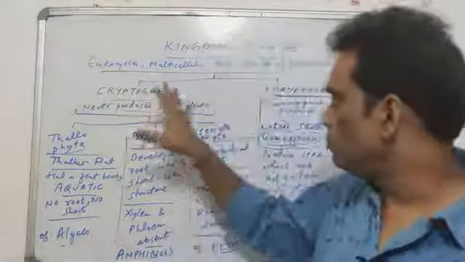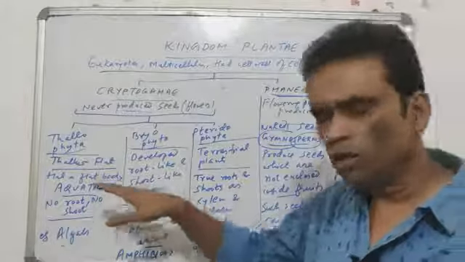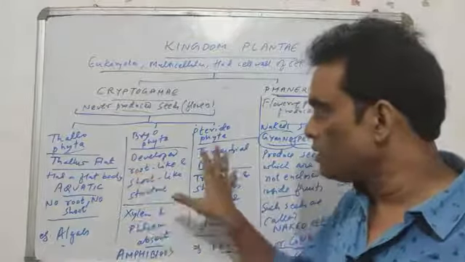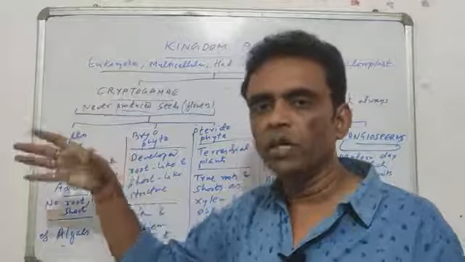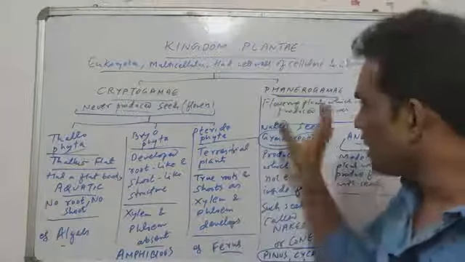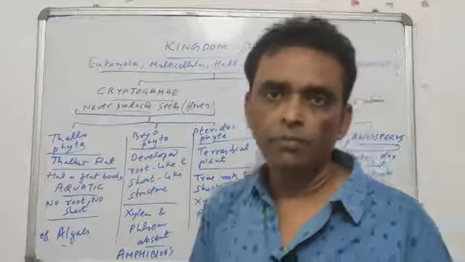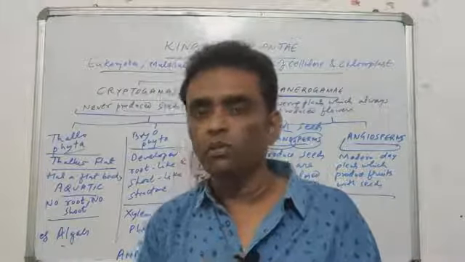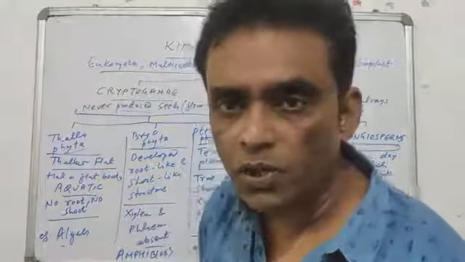So these are the basic classification of kingdom Plantae, which are on ground level. There are 5 different types, but the first 3 types are similar in one way, that they do not produce seeds, so they are grouped in one group called cryptogamy. The last 2 both are capable of producing seeds, so they both are phanerogamy. But there is a difference. One produces seeds without fruit, gymnosperm. The other produces seeds with fruit. They are called as angiosperms.